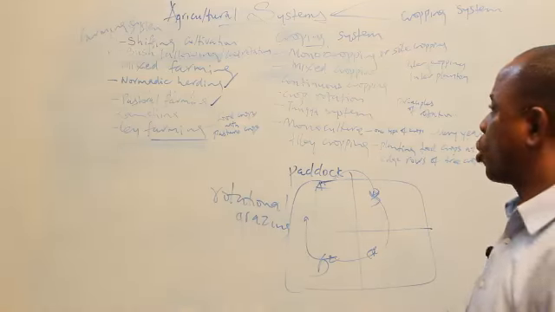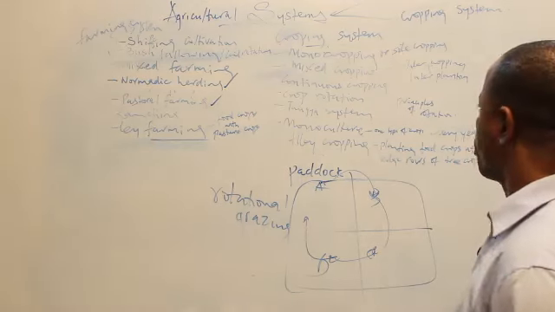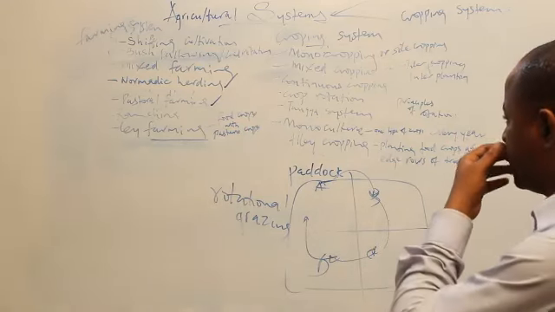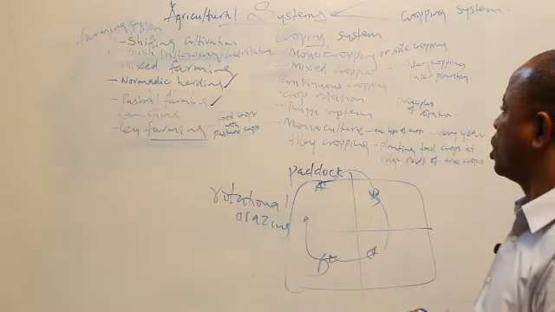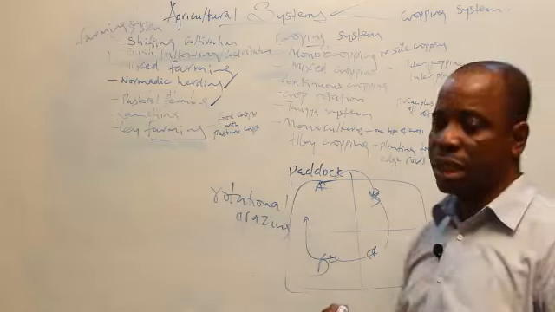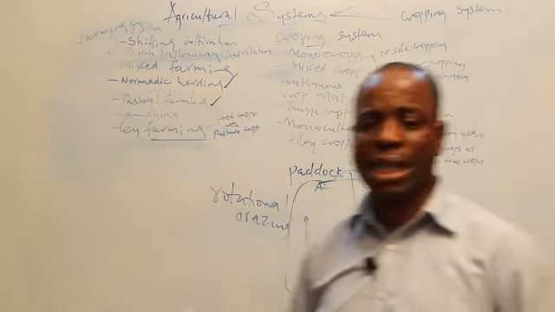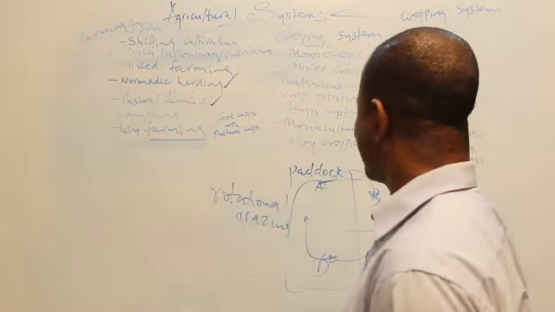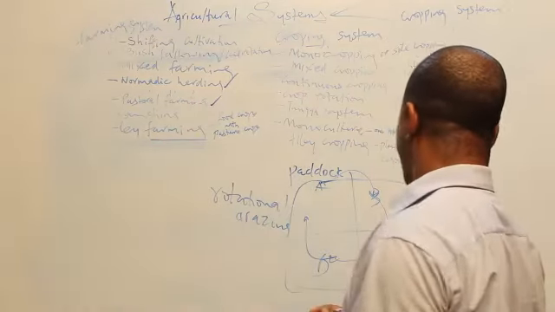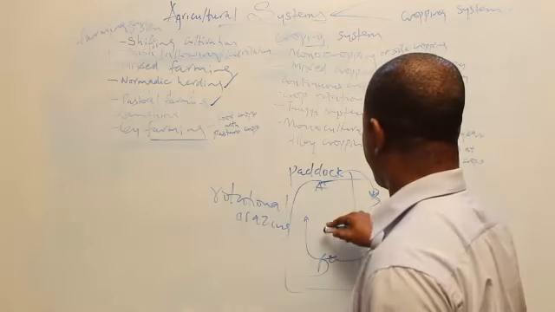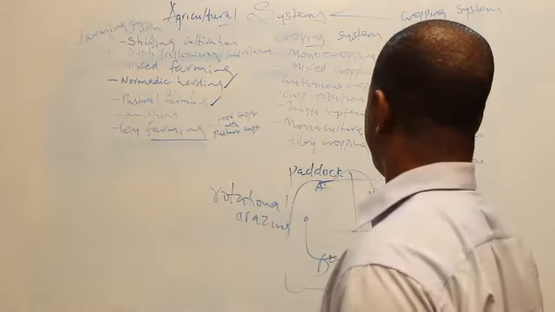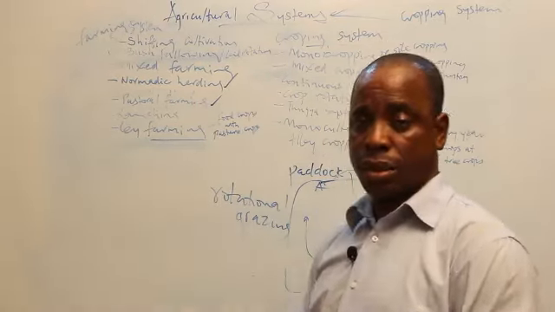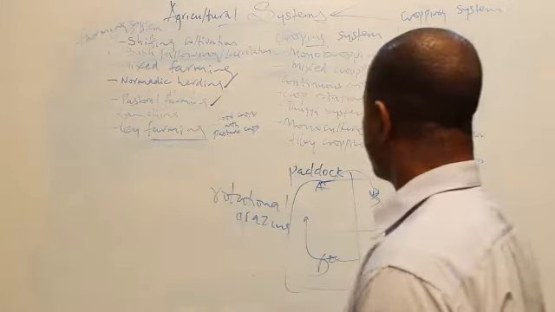The first one is what is called monocropping, or sole cropping. This is a system whereby a farmer cultivates one type of crop on the same piece of land at a time. If he likes, he can plant another type of crop later, but he harvests the first type of crop and then plants another type of crop. For example, a farmer may be planting just rice on his farmland or just maize.